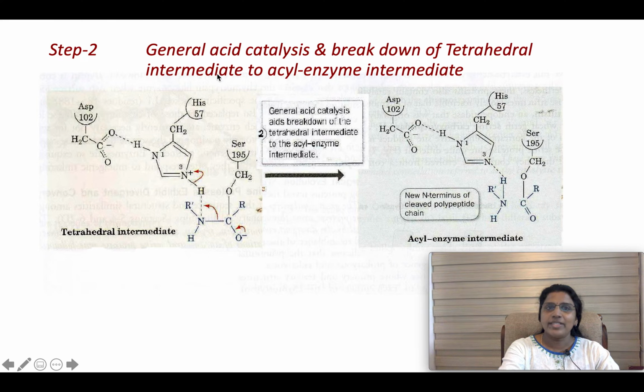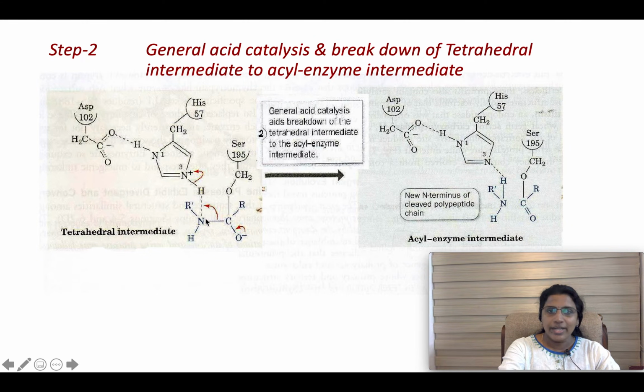The second step is general acid catalysis and breakdown of the tetrahedral intermediate to an acyl enzyme intermediate. So, in the second step, histidine 57 is acting as an acid. Acid means it donates a proton. So this bond is cleaved and H plus comes here and forms a bond with this nitrogen.